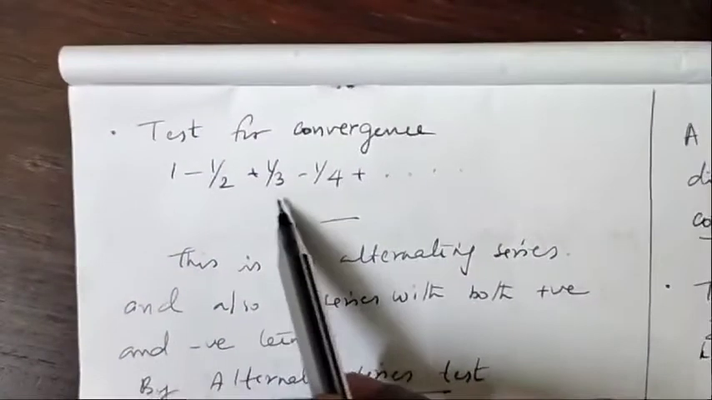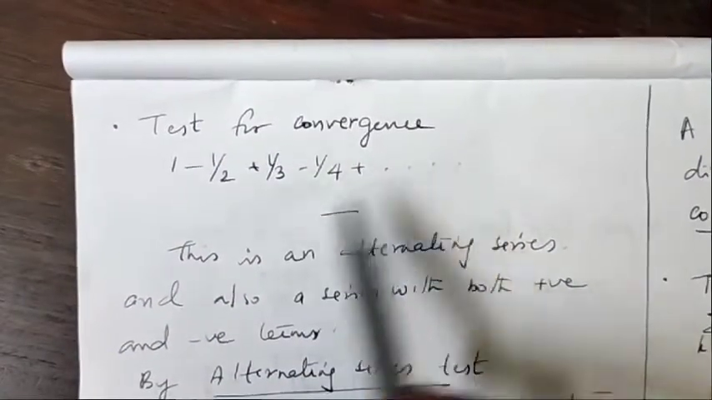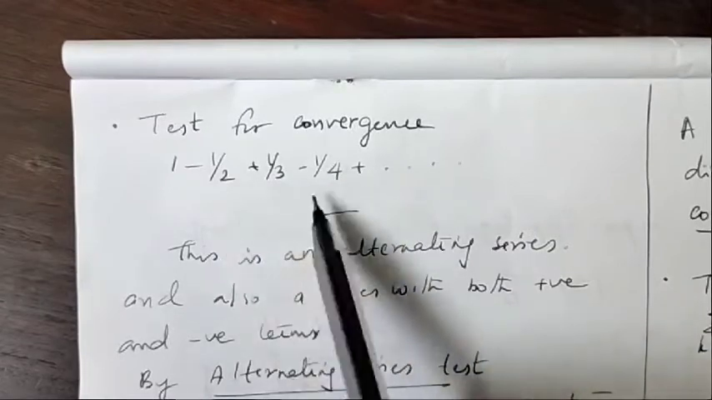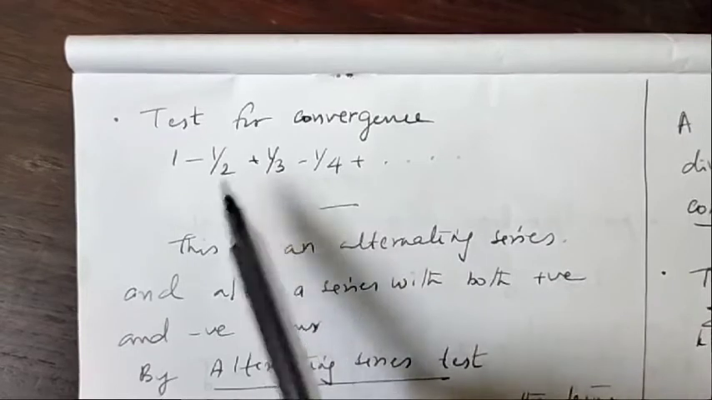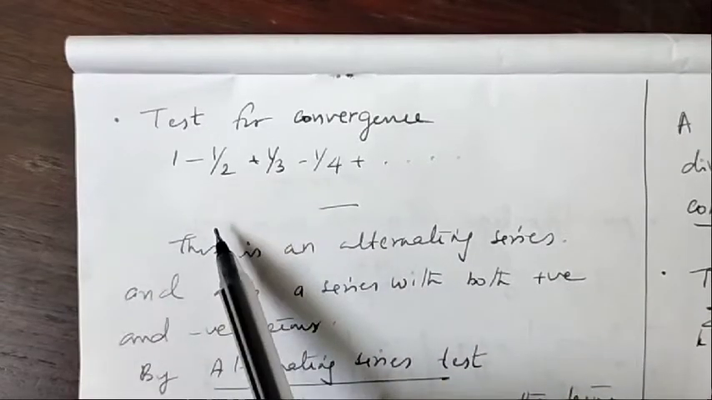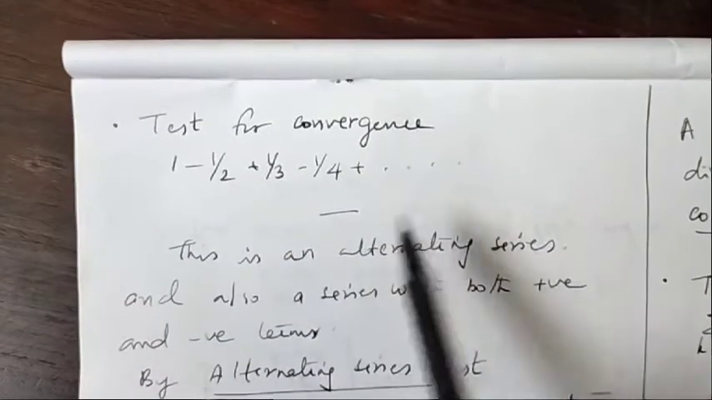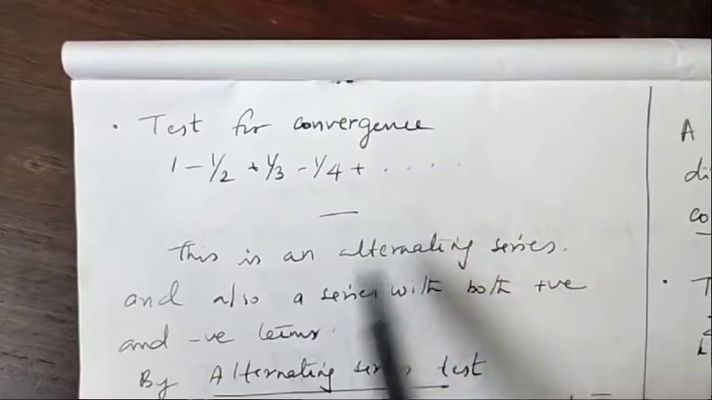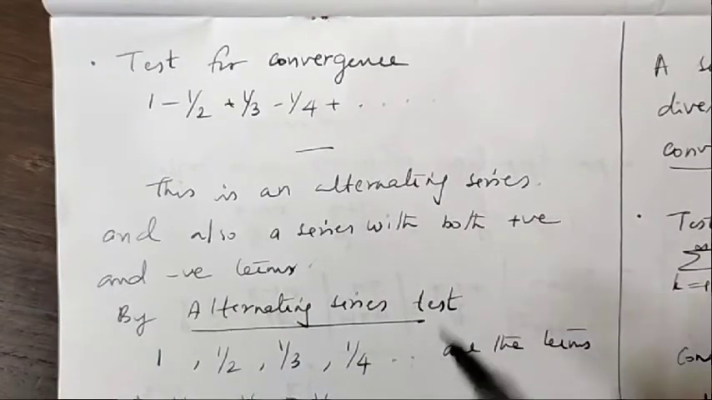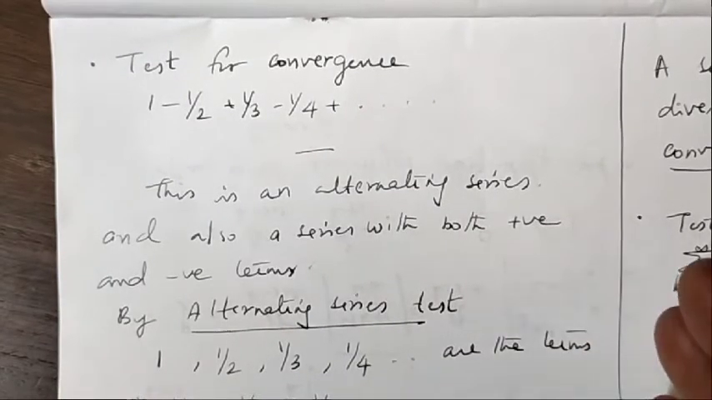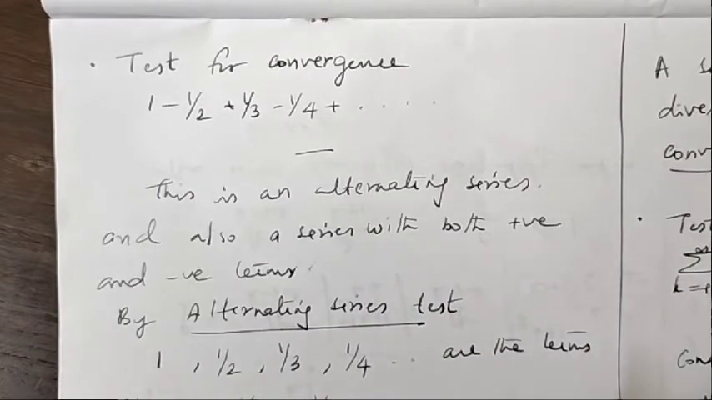Next one, test for convergence: 1 minus 1 by 2 plus 1 by 3 minus 1 by 4, etc. This is an alternating series because alternating positive and negative terms are there. But we can consider this for absolute convergence also because it is a series with both positive and negative terms. In particular, it is an alternating series. So for this, we can consider both tests.